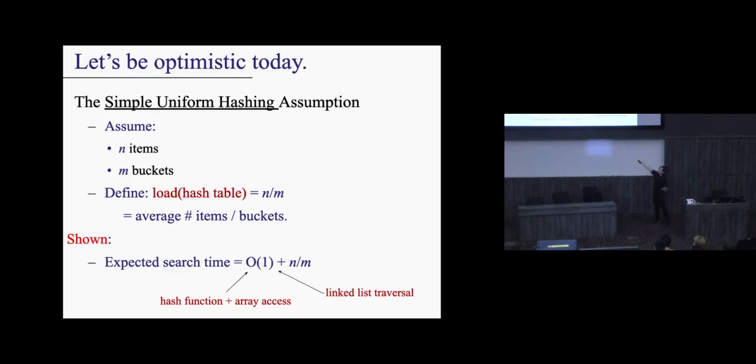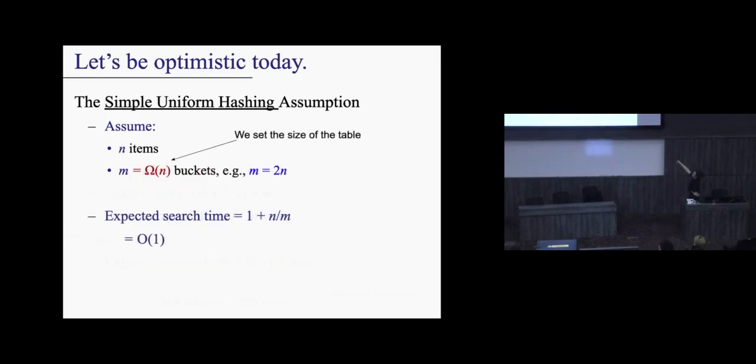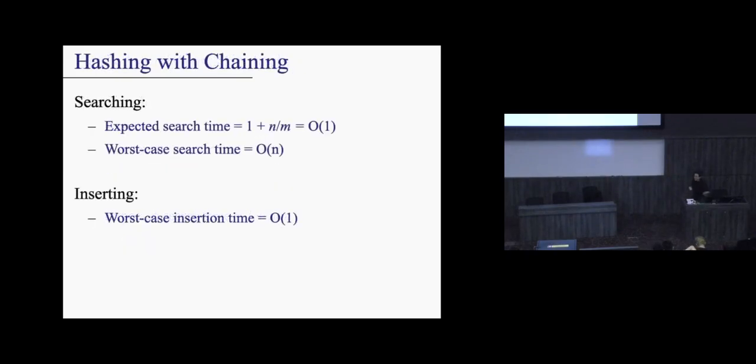Anything along the lines of n. You could set it to be n, you could set it to be 2n, 5n, or half n, it's completely fine. Anything that is at least a constant factor multiplied by n. Then we know for a fact, for example with m equal to 2n, that the expected running time for search is going to be O(1). This is not the worst case, this is the average case. Sorry, the expected running time. Good?